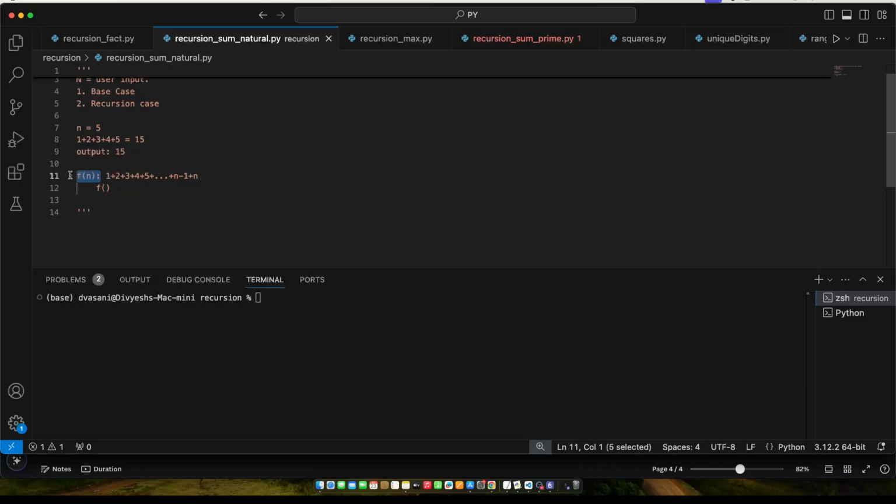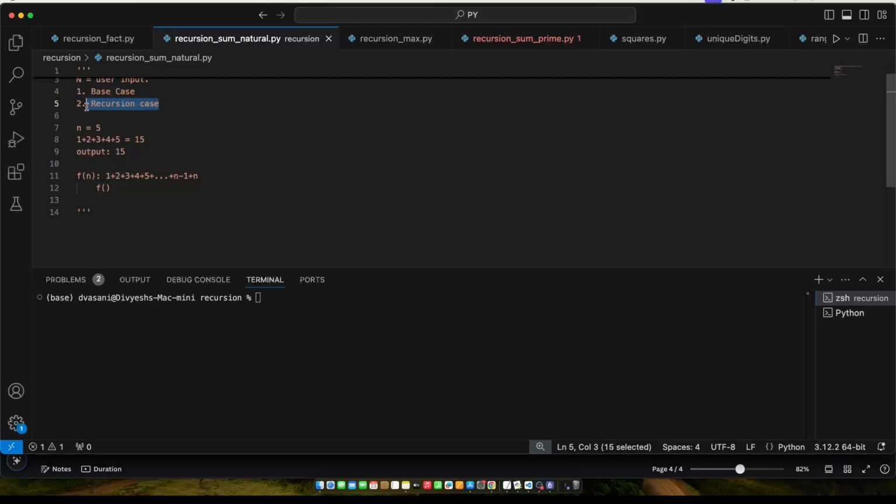To solve the sum of n first natural numbers, you need to simplify this problem. Which means if I want to do the sum of n numbers, can I do a sum of n minus 1? I'm just trying to break the main problem statement into a simpler one, right? That's how we give the solution, or that's how we define the recursion case.